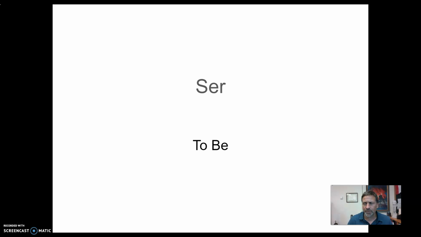So I need this verb to talk about me, like where I'm from, what I'm like. I use this verb to describe myself. Like I am, he is, she is, we are. The verb that you're hearing in there is, are. That's this verb, ser, to be. An irregular verb in Spanish. Okay, let's take a look at it.